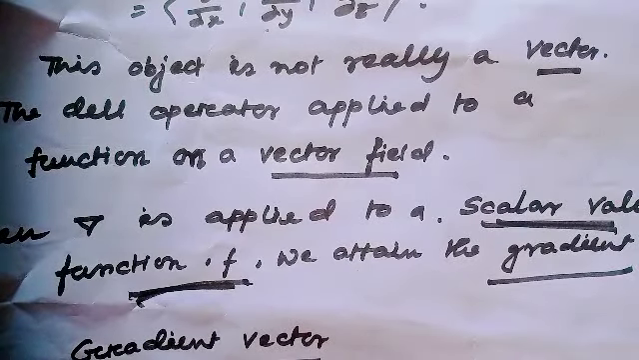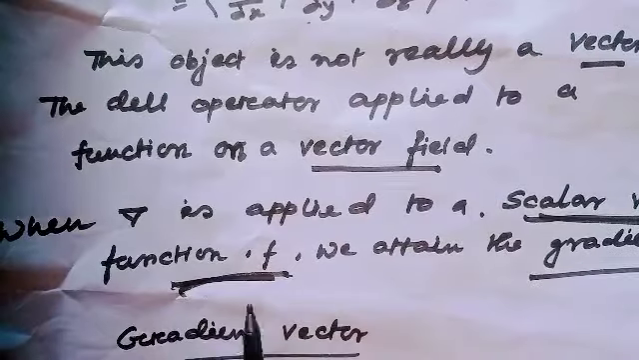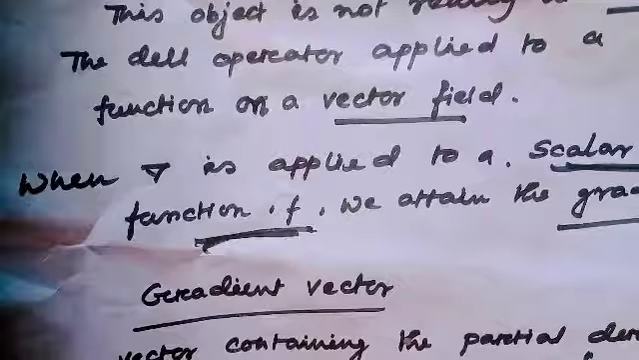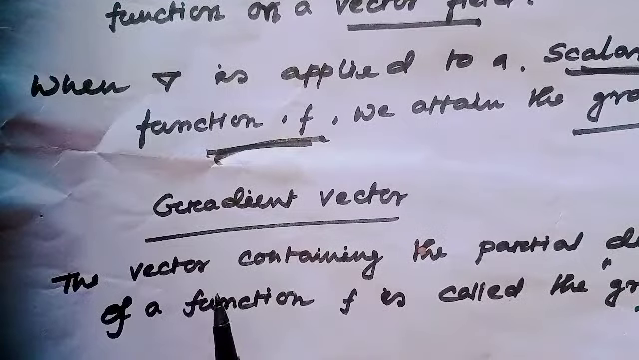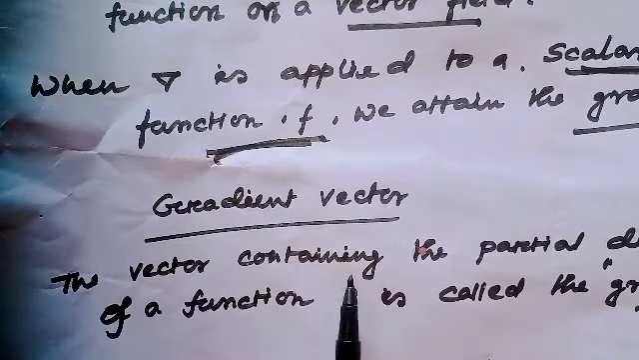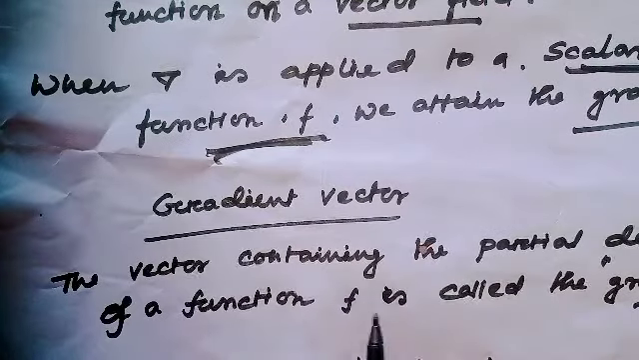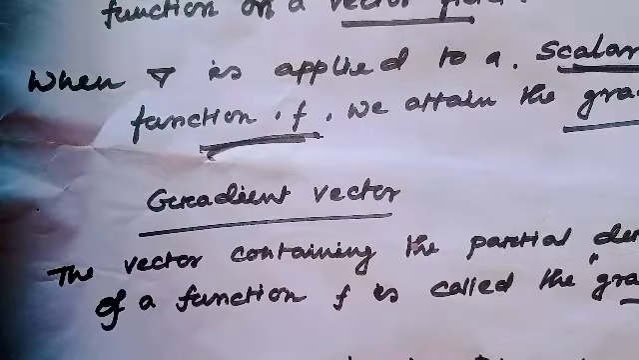And when del is applied to a scalar valued function f, then we obtain the gradient. Have you understood what the idea of the gradient is? The gradient is actually applied on a scalar valued function f. And the gradient vector is the vector containing the partial derivatives of the function. Here f is the scalar valued function, and this is called the gradient.